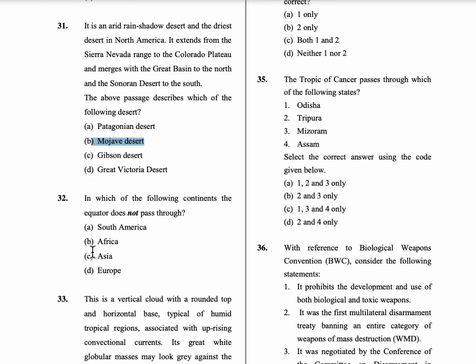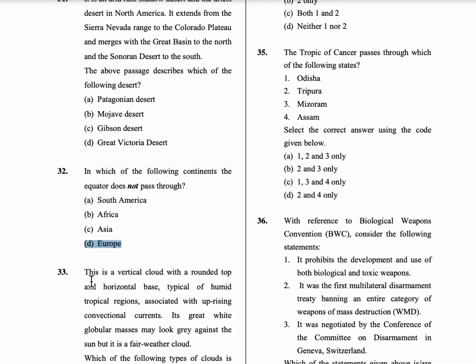32nd question, in which of the following continents the equator does not pass through? So coming to Africa, both Tropic of Capricorn, Tropic of Cancer and equator, all the three lines pass through Africa. And Asia also, equator is passed. Europe also, in Europe it lies above the equator. So option D is the correct answer. In Europe, equator does not pass.